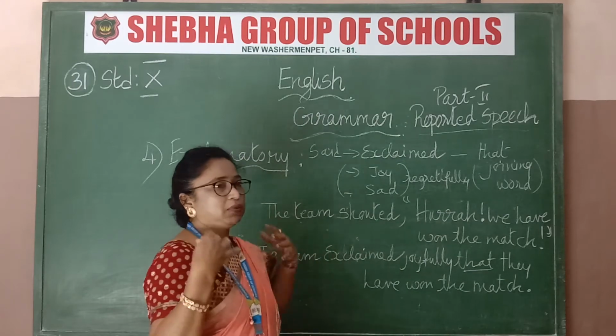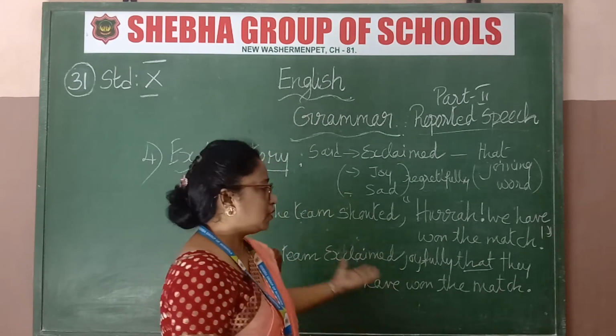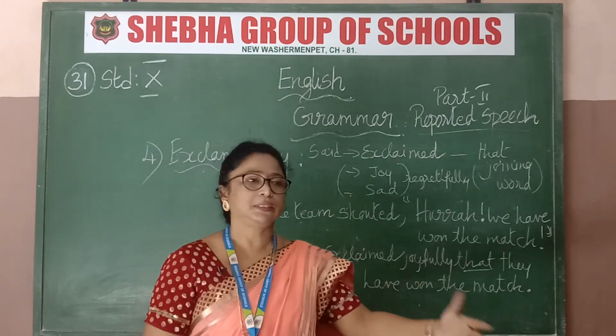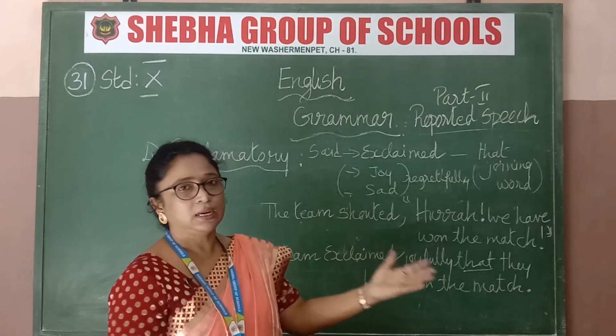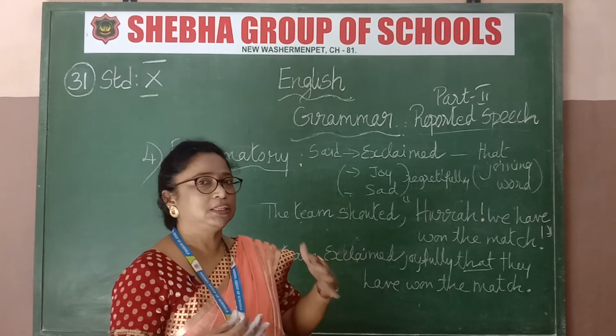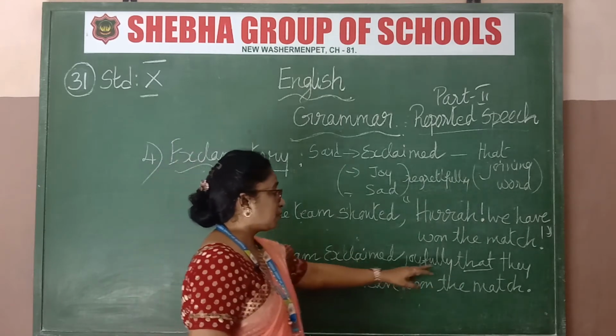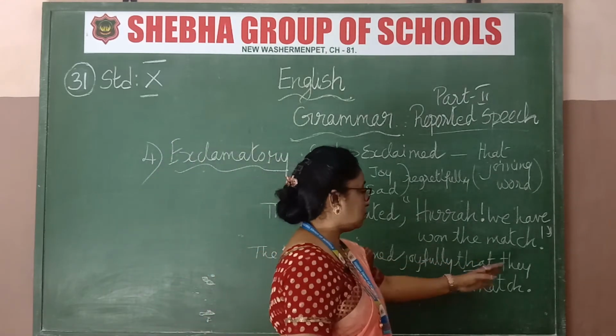Direct speech is what the first person is telling. Reporting the speech is the second person or third person discussing what the first person has done. That's all. We will change the I and me and all that into this. See, the team exclaimed that they have won the match.